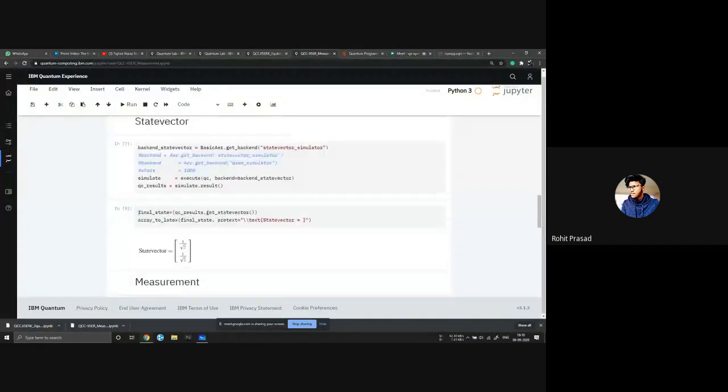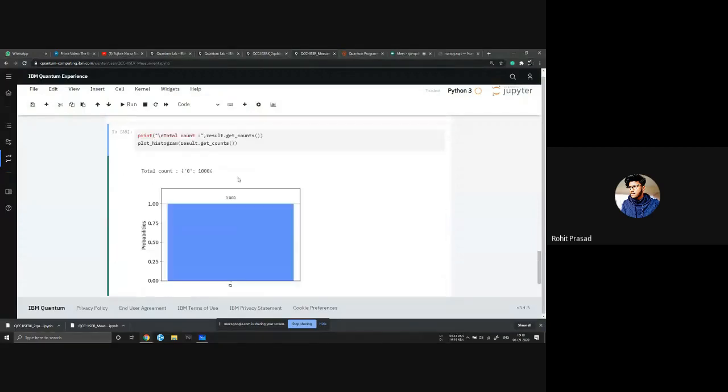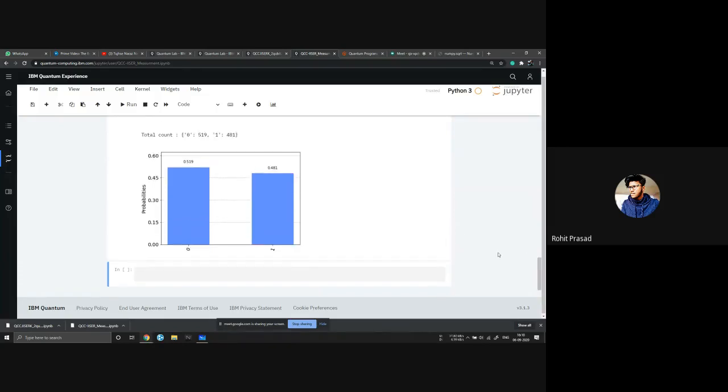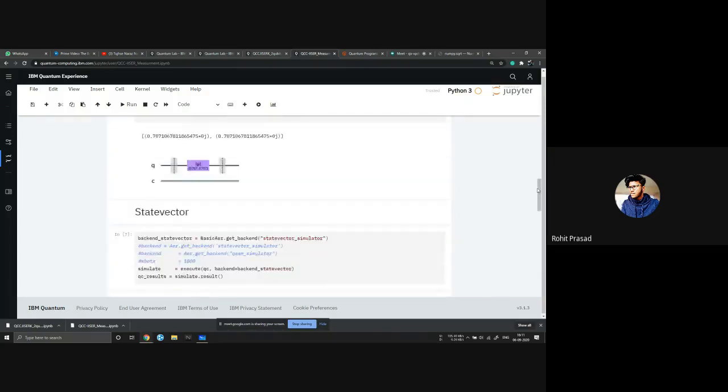So if we see this and do our measurement thing, now we will see that being 0, we have 519 number of slots that counted as 0, and 481. So the total is here. 519 counts from 1000 gave you a 0, and 481 counts gave you a 1. So if we plot the probability graph, we get 0.519 probability of being in 0 state and 0.481 in 1 state.